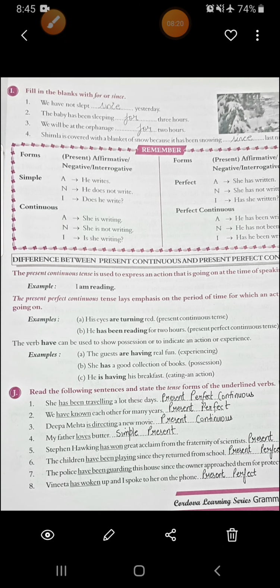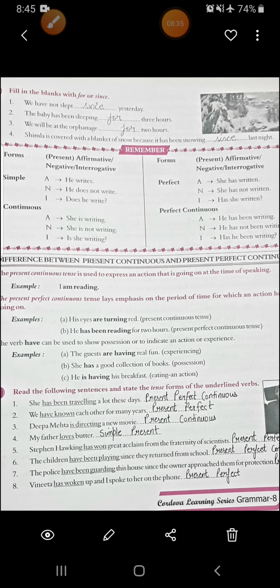Now you have to fill in the blanks with for or since. We have not slept since yesterday. Okay, it's not showing any particular period of time. It's showing that since yesterday you have not slept, and that is still going on. Then second, the baby has been sleeping for 3 hours. It is a limited period of time. So for 3 hours, that baby has been sleeping.